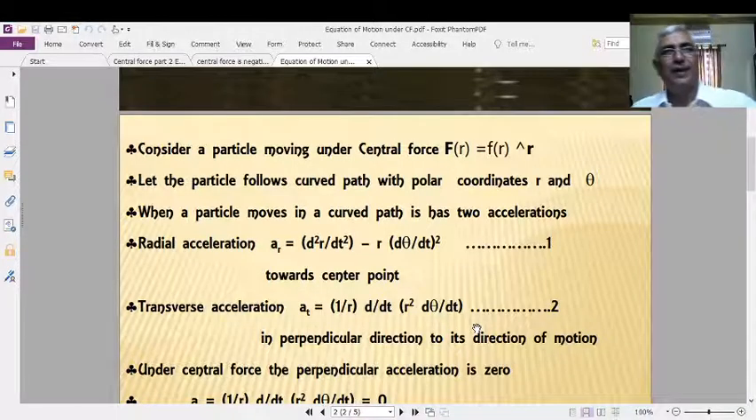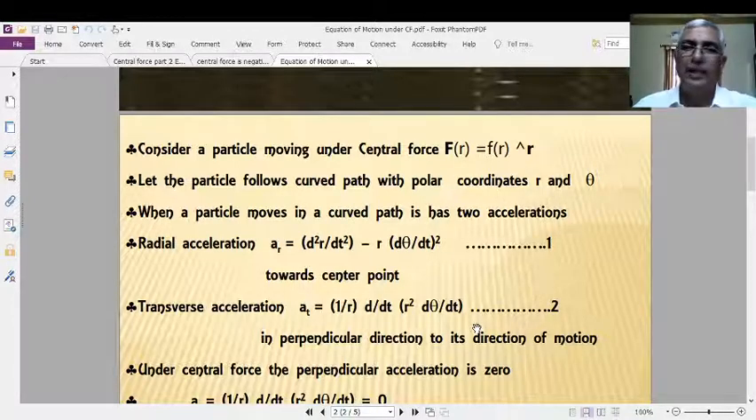In our earlier studies, when a body is moving with constant velocity v, what is its equation of motion? Distance is equal to velocity into time. That is the basic equation of motion of a body moving with a constant velocity. In the next stage, when a body is moving with constant acceleration, it has three equations of motion. One is S is equal to ut plus half at square, v is equal to u plus at, and the third one is v square minus u square is equal to 2as. Those three are the equations of motion of a body moving with constant acceleration.